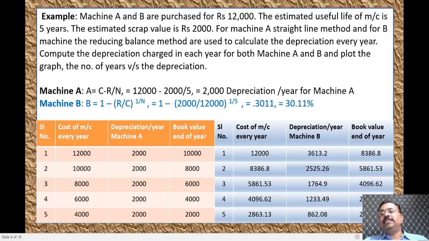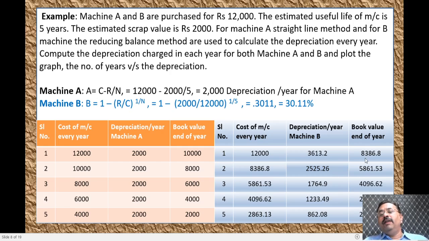Thus, the end of the first year book value will be taken as the initial value for the second year, and the depreciation will be calculated for 8,386 multiplied by 0.3011. You will get 2,525 rupees 26 paisa.